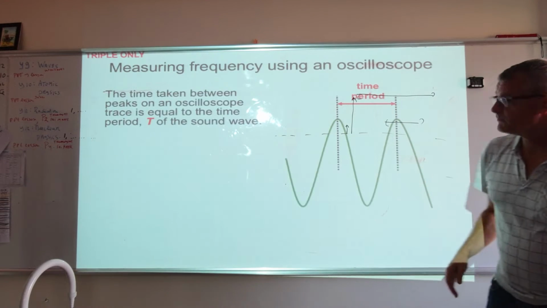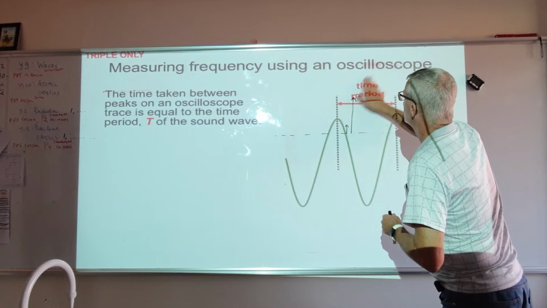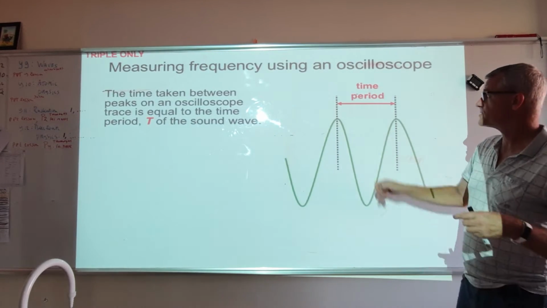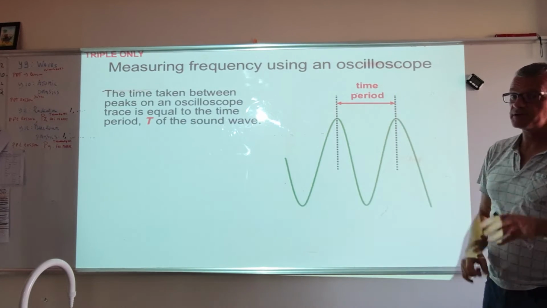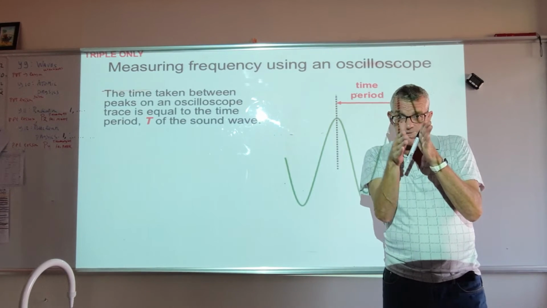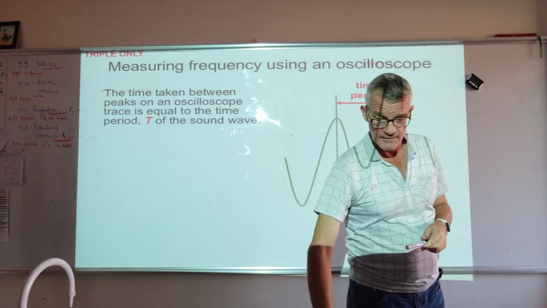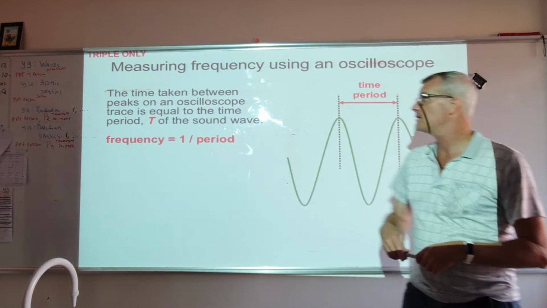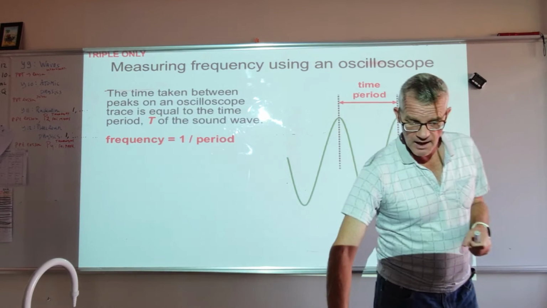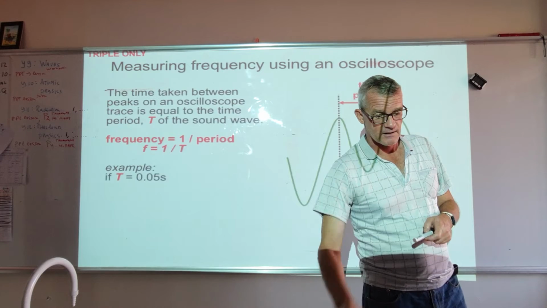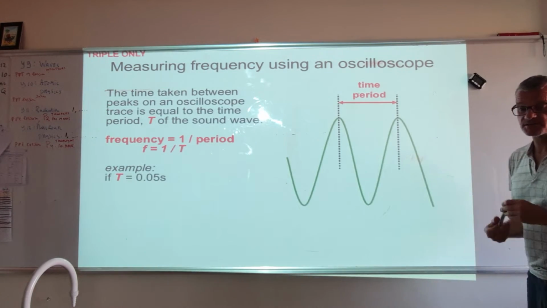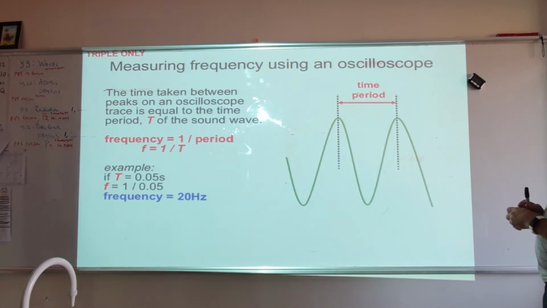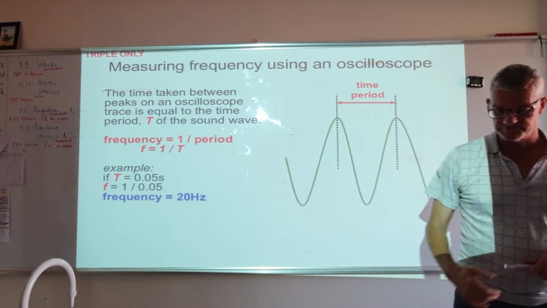Again, as we have talked about already, when we want to make some measurements on the oscilloscope, this is the time period, because in the oscilloscope it is like divisions in time. Then we have T. How can we then calculate the frequency? Remember that it is 1 over T. For example, if T would be 0.05 seconds, then the frequency would be 20 Hertz. Okay? Alright.